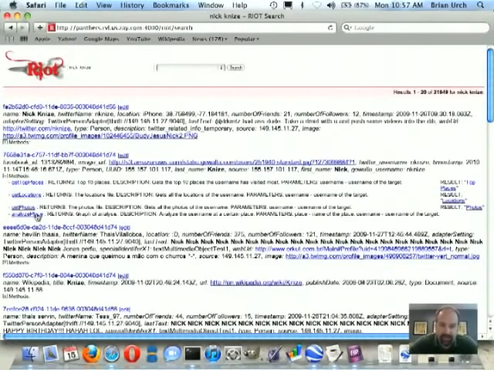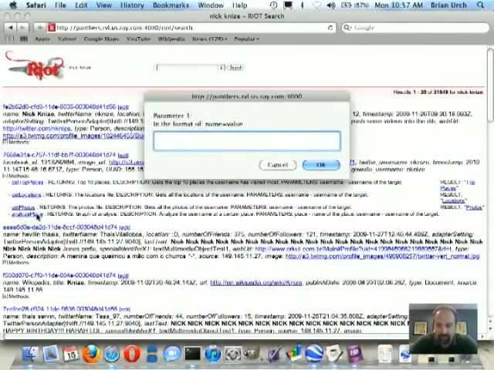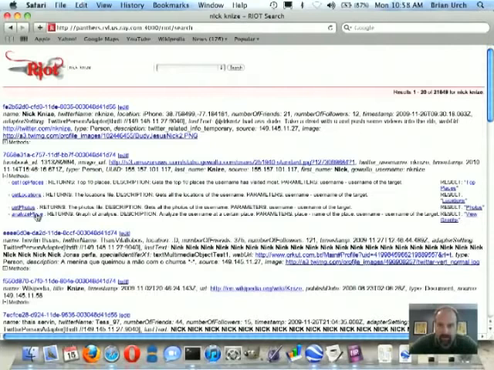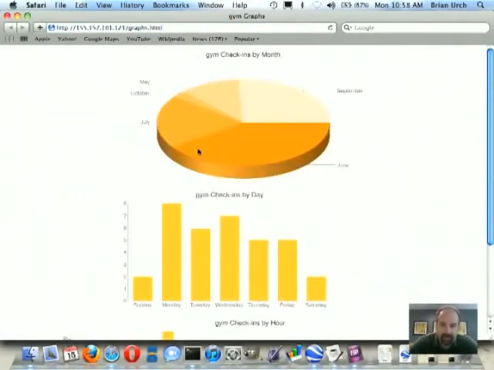So we're going to analyze the place. So we're going to type in place equals gym, and then username Nick Knies. And this is going to go out to Gowalla and Foursquare and bring back all the check-ins and do some analysis on them. So we're going to go ahead and click on View Graphs. And this brings back check-ins by month. You can see here that he's checked in the most in June at the gym.